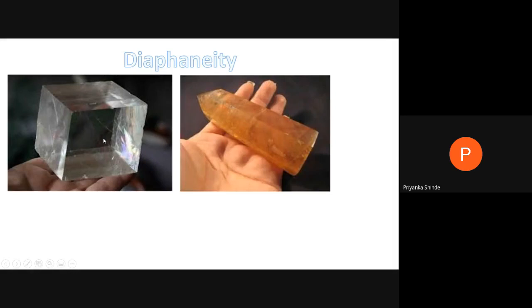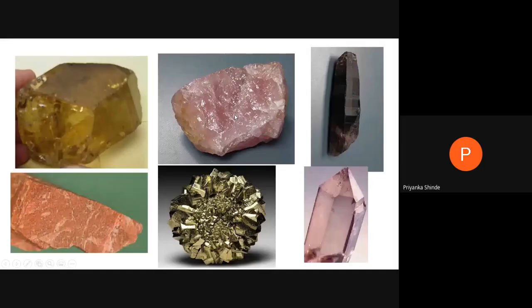Then in the next image you can see the light can pass through the mineral, but you cannot see the object behind clearly. That is called translucent. A few more examples, you can guess now. This is translucent, and this is again translucent. Light is passing through the edges also, but you cannot see the object behind it.